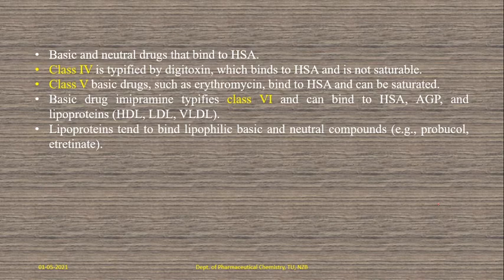And the basic drug imipramine binds at the class 6 binding site. The classification of drugs is class 1, class 2, class 3, class 4, class 5, class 6. Class 1 to 3 are acidic drugs, class 4 to 6 are basic drugs, depending upon their binding sites: binding site 1, binding site 2, binding site 3, up to binding site 6.